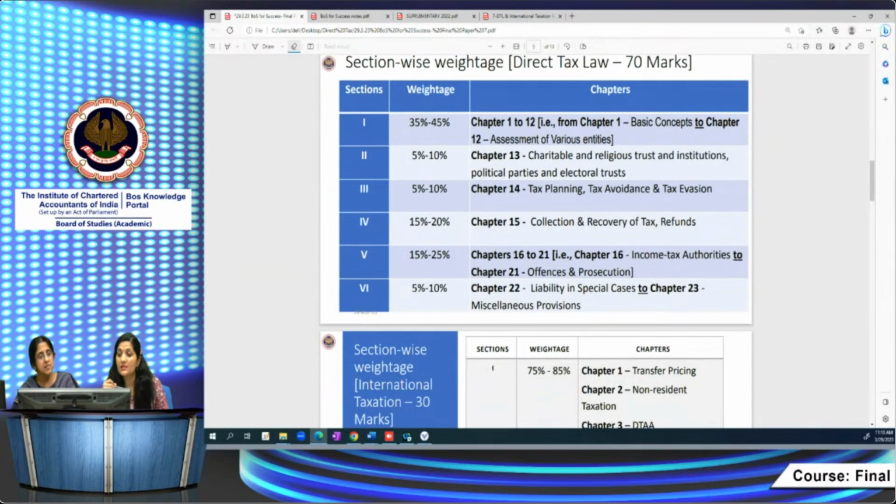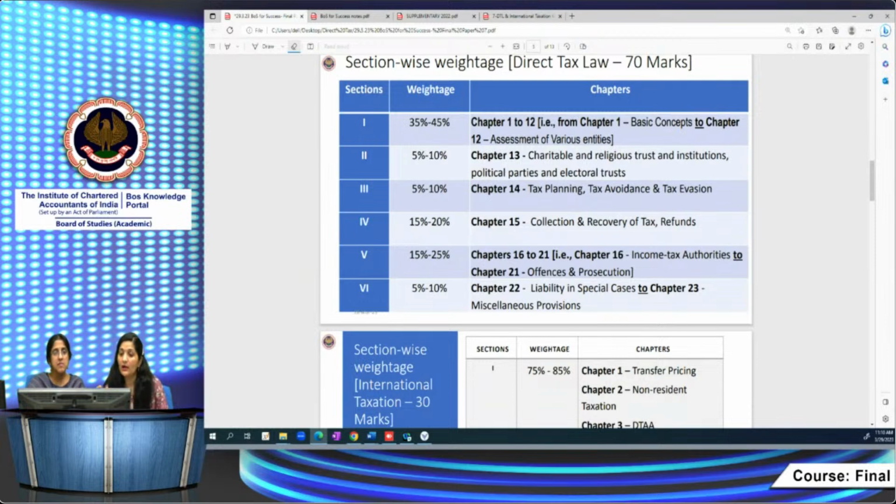Like in case of chapter 15, the whole chapter is being given a single section. It is assigned a weightage of 15 to 20%. It comprises of TDS and TCS provisions, advance tax and all. So these are not very difficult provisions also. You should study them thoroughly. You understand whatever the circulars, notifications, judicial updates, anything, whatever be given in this chapter, go through carefully each and everything. You will fetch good marks from this chapter, right? It will also come to around 8 marks. You will get a descriptive question. Some of the questions are being asked in the form of MCQs also from this section.